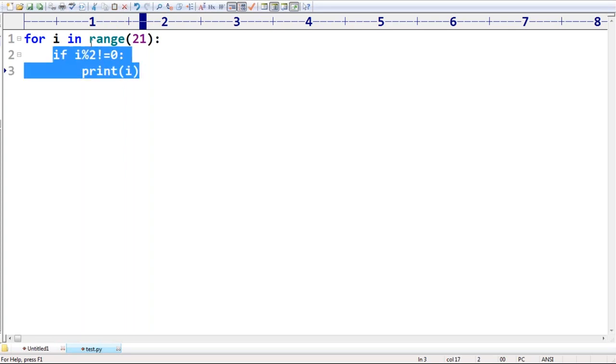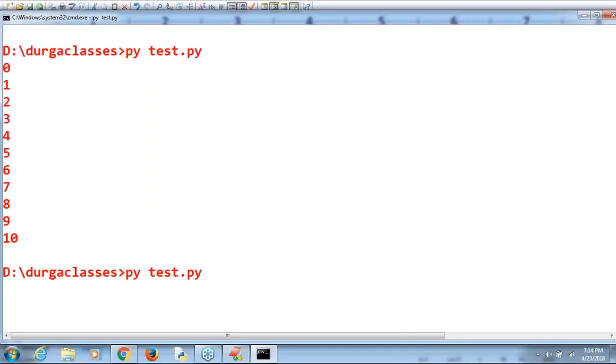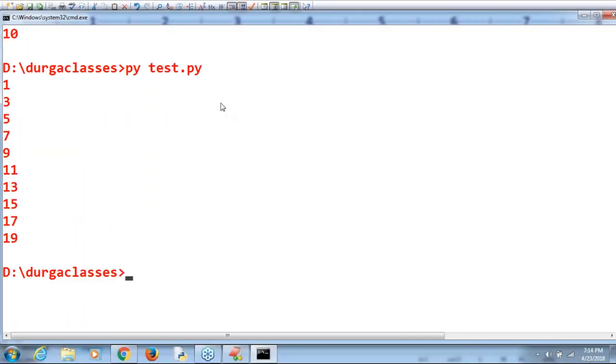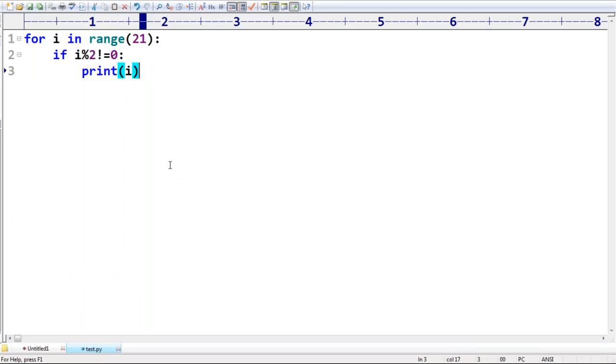But here, with the range function only, you can do that also. Anyway, let me show that. Yes, ma'am. 1, 3, 5, 7, 9, 11, 13, and so on, by default you are going to get. This is one way. Remember, any doubt? How can you use the range function in the for loop? Remember that. Next, even this is also not required.